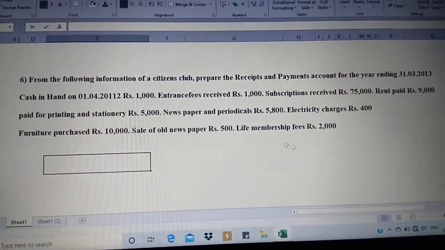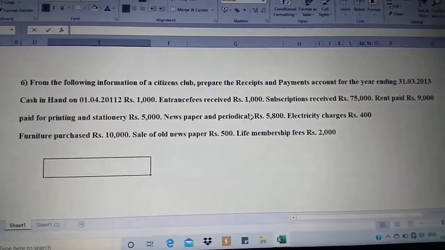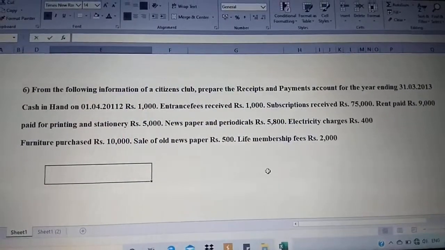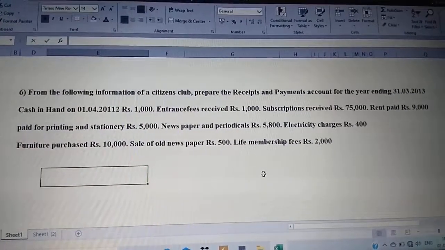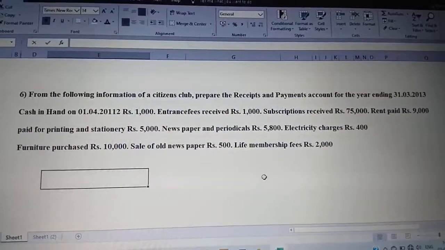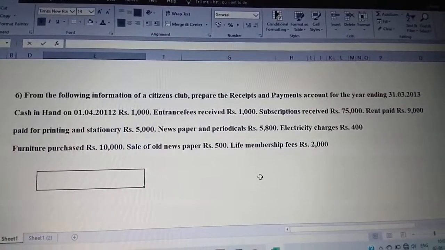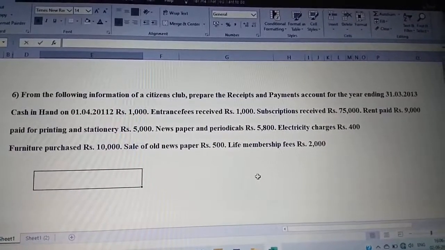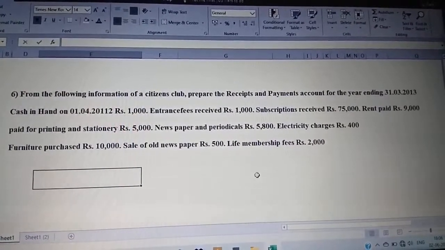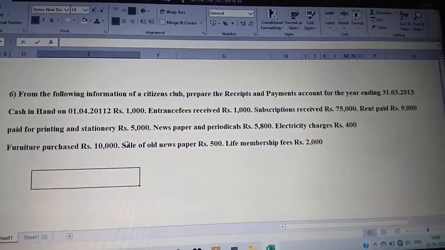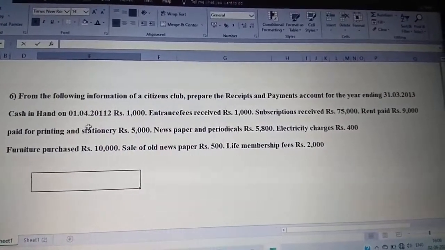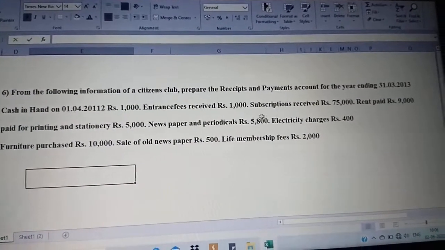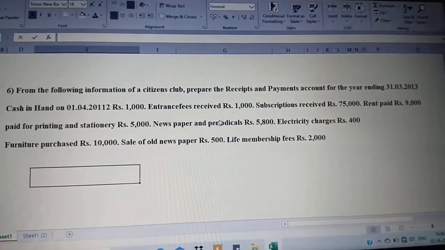Before going for that, I just want you people to segregate what are the receipts and what are the payments, using a pencil or whatever it is. Just segregate when you are writing down this question, so it's easy for us. In case of a receipt, just write the initial R, and if it is a payment, write the initial P. Write it in pencil. So let us see what are going to be the receipts. I guess cash in hand is a receipt. Entrance fees received. The word received tells us it is a receipt. So entrance fees, subscriptions, then